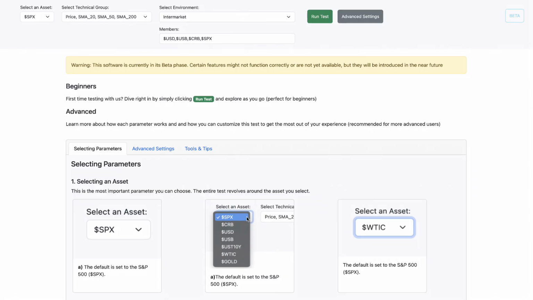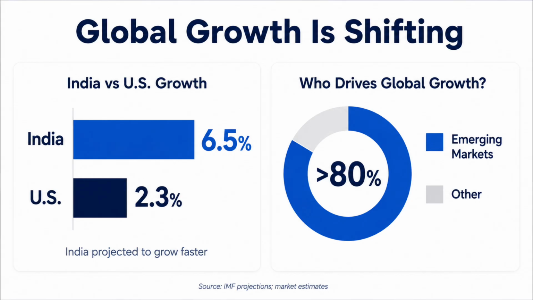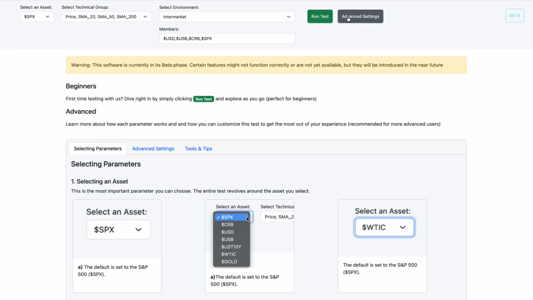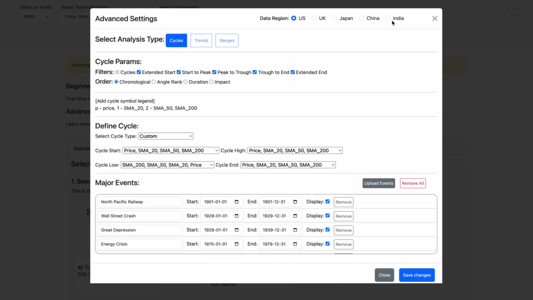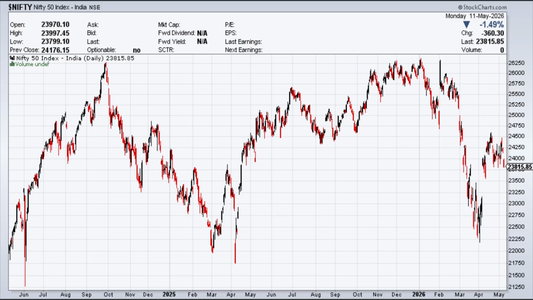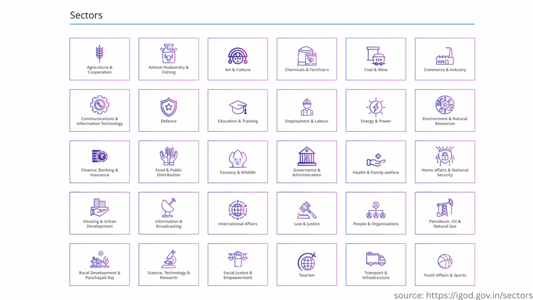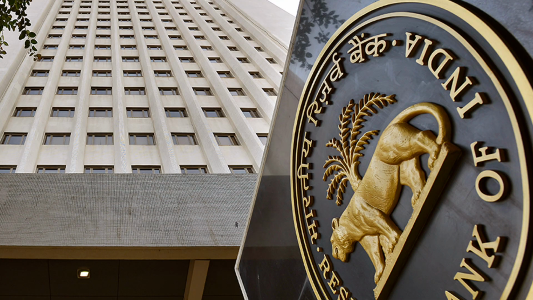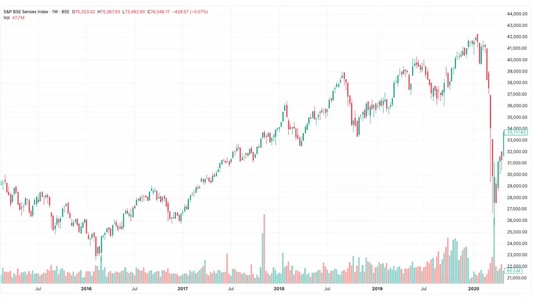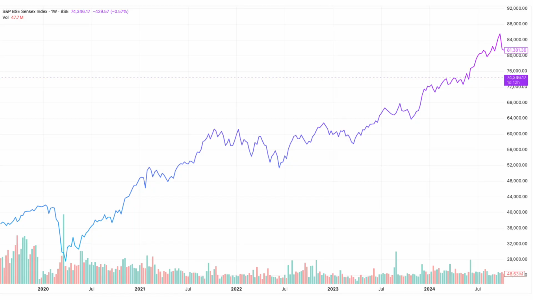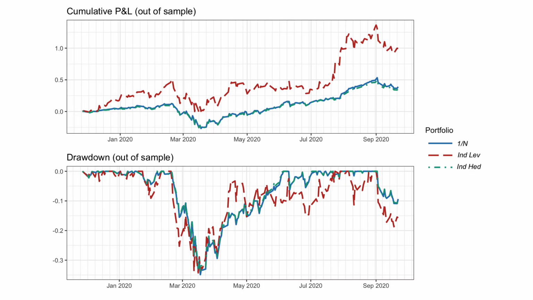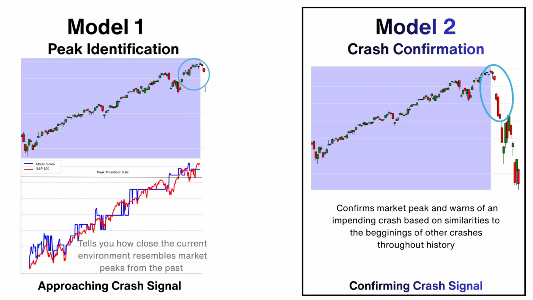Now let's take it further. Say you believe India will outpace the US in growth over the next 5 years. Instead of analyzing US markets, you switch to India with one click. Now you're analyzing the Nifty 50, 30 plus years of data, Indian sectors, industries, bonds, and economic conditions, studying every crash, every recovery, and identifying what actually worked, then layering AI on top to optimize it even further.